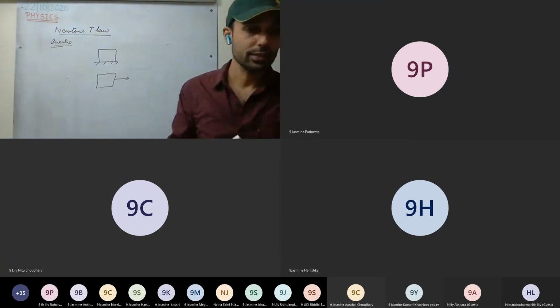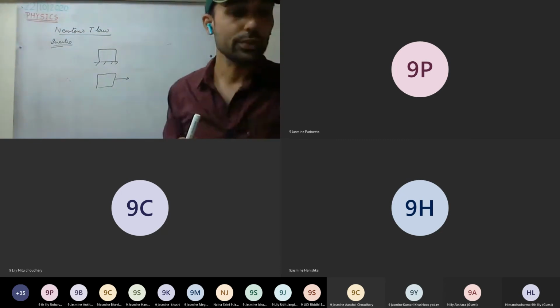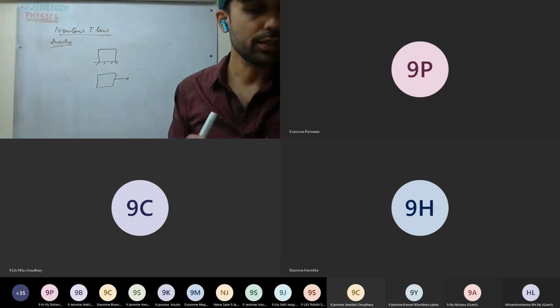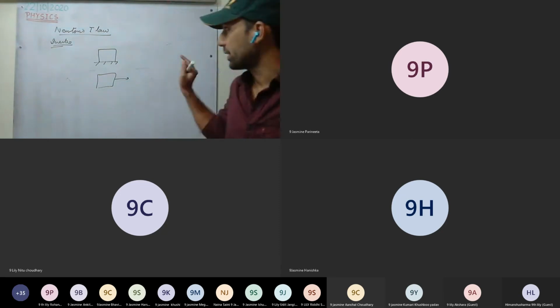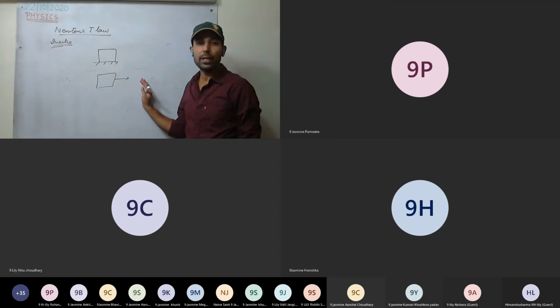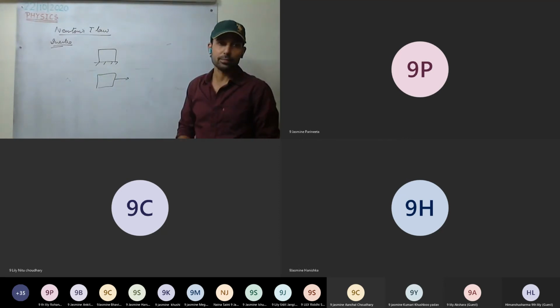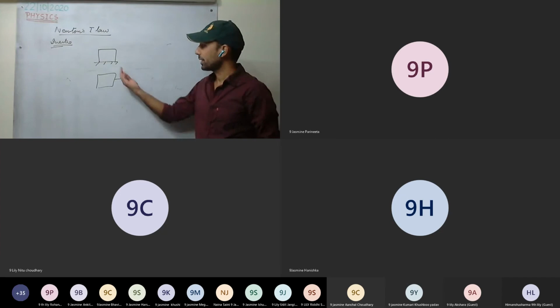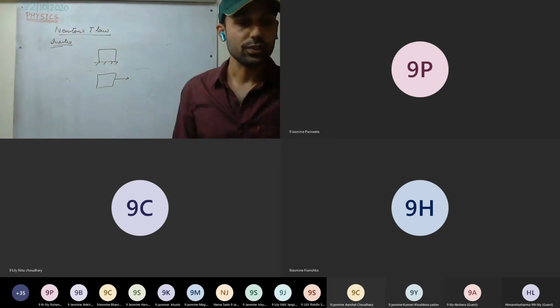You can read the statement as well and see if any doubt is there. According to Newton's first law of motion, if a body is in a state of rest, it will remain in the state of rest. And if it is in a state of motion, it will remain moving in the same direction with the same speed unless any external force is applied on the body. Is this clear? Newton's first law.